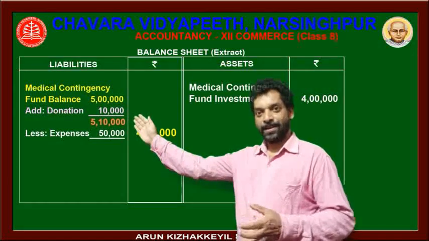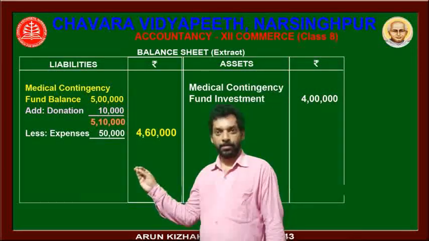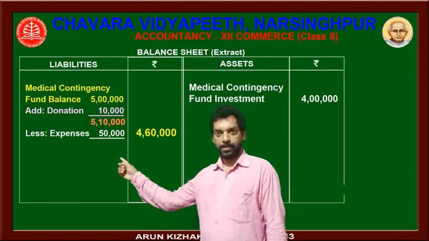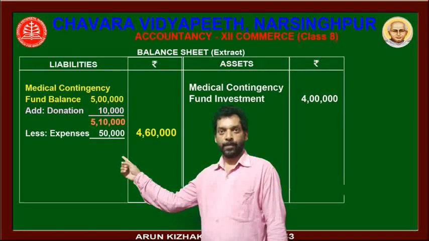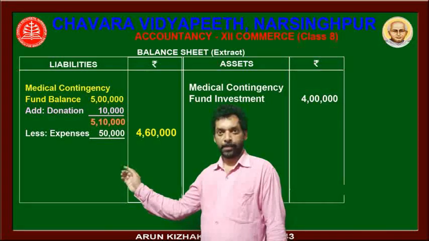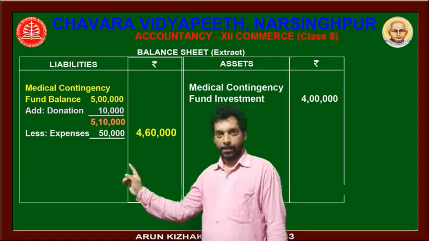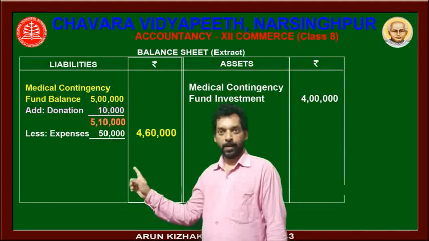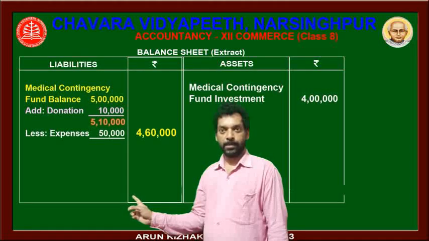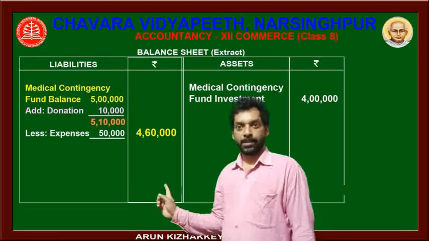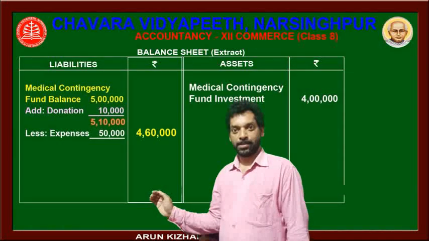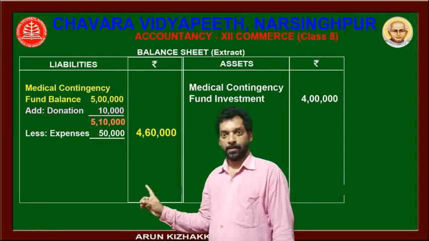Donation will increase it because donation is income to the organization. So it is added: 5 lakh plus 10,000. Total is 5 lakh 10,000. And expense for medical contingency 50,000. Expense is deducted. See, expense is not shown in the I&E account, it is shown in the balance sheet only because it is fund-based accounting. 5 lakh 10,000 minus 50,000. Amount comes to rupees 4 lakh 60,000. That is shown as the closing balance. Okay, this is the treatment of fund-based accounting as per the question.